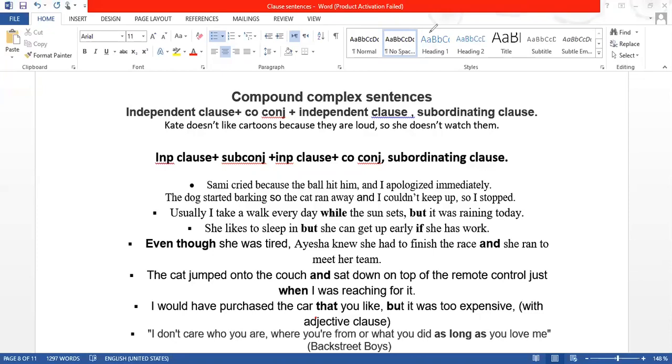In spoken language, I may not use it. If you have studied pragmatics, you already know the context. When you talk to somebody in spoken language, you already know what you are talking about, so you don't need to mention it.